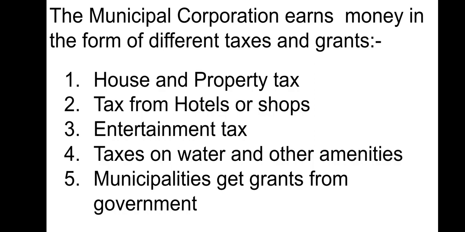From here also the municipal corporation gets tax. It takes tax on sources of entertainment also, entertainment tax it is, and tax on water and other amenities, right? And municipal corporations get grants from governments to do a variety of developmental work in urban areas, right?